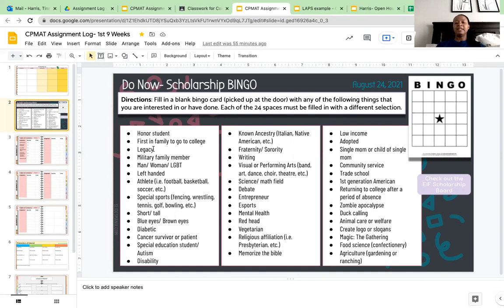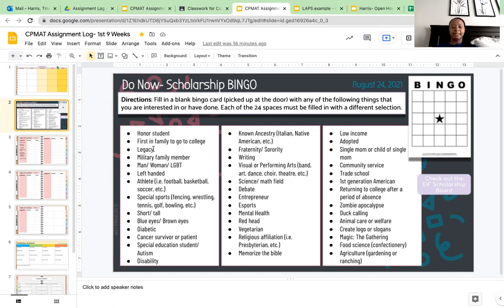Now, if you've read all these things and there's nothing else on this list that you're interested in, you cannot have any blank cells. So go ahead and put things that you like. I like dog walking. I like bird watching. None of that stuff is in here, so you just put that in the cell, but all 24 cells have to be filled out.